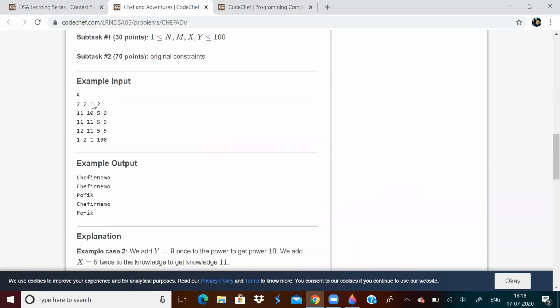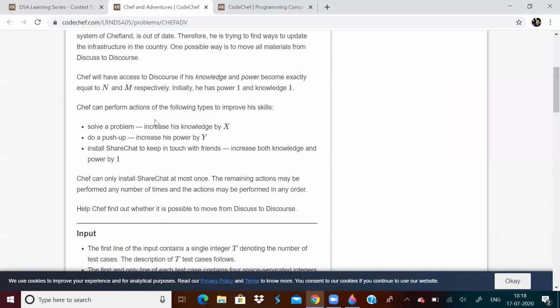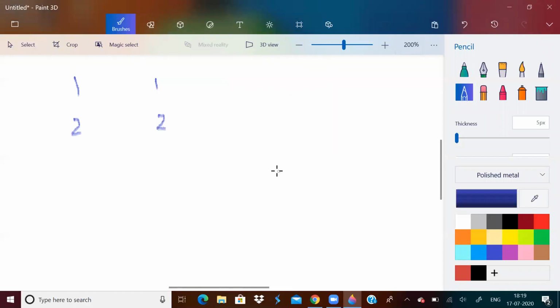Suppose N and M are 2 and 2. Initially my knowledge is 1 and power is 1. I want to make my knowledge 2 and power 2. What can I do? I can do a push up to increase power by Y, solve a problem to increase knowledge by X, or install ShareChat. For this example, the third option is best.